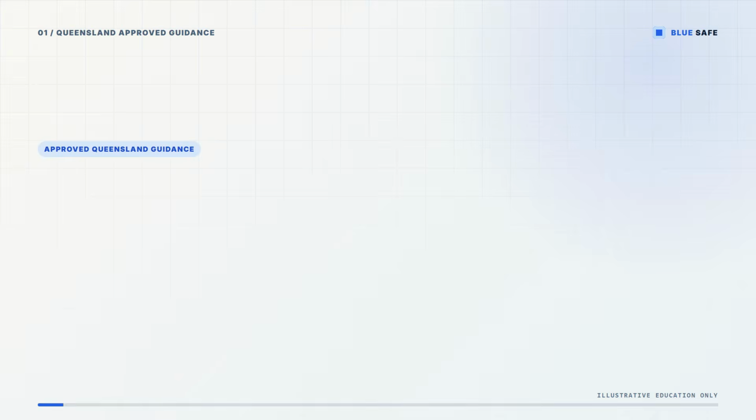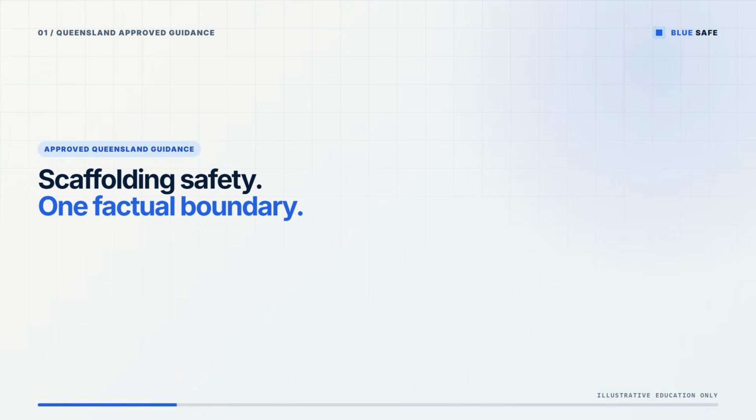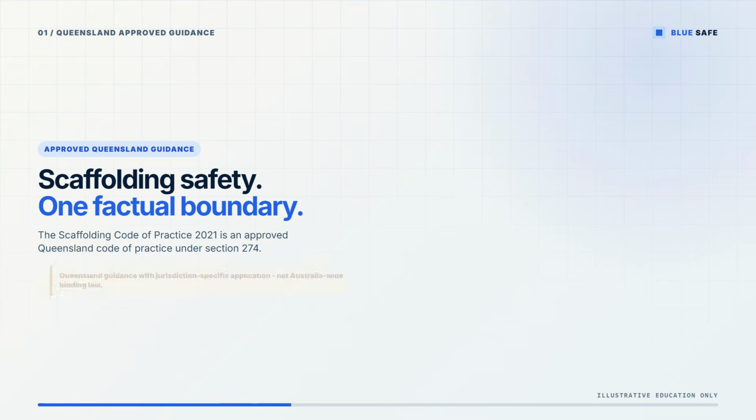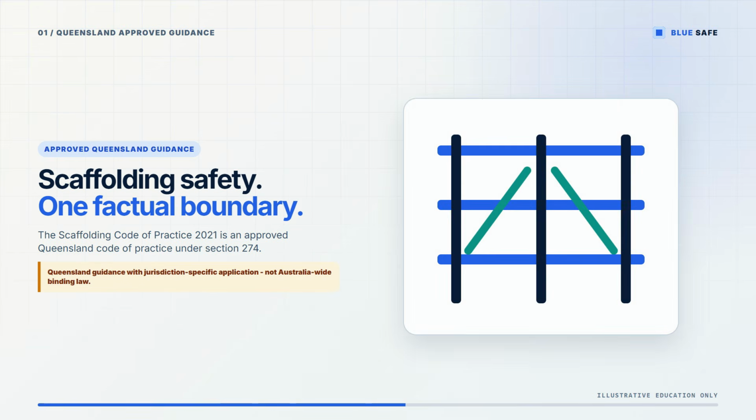The Scaffolding Code of Practice 2021 is an approved Queensland Code of Practice under Section 274 of the Work Health and Safety Act 2011. This video explains only the 8 approved claims. It is Queensland guidance with jurisdiction-specific application, not Australia-wide binding law. The abstract scaffold-like grid is education only, never a compliant design.